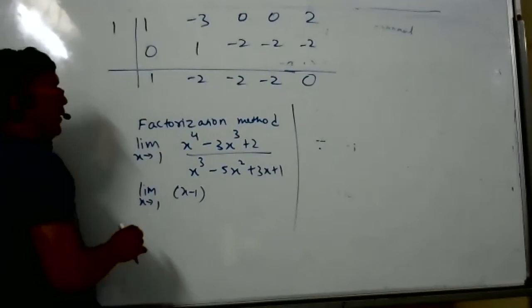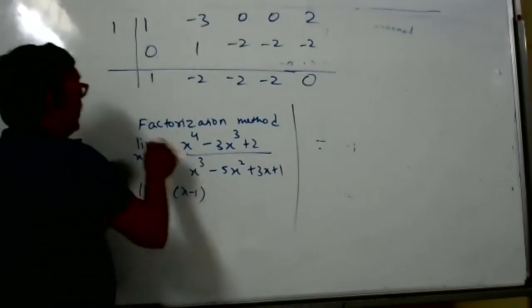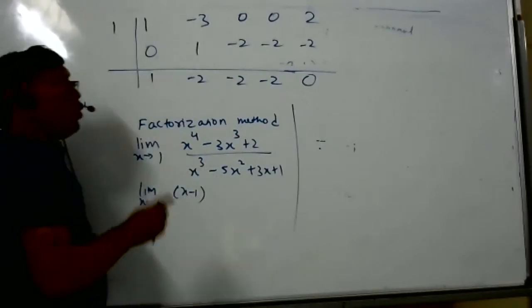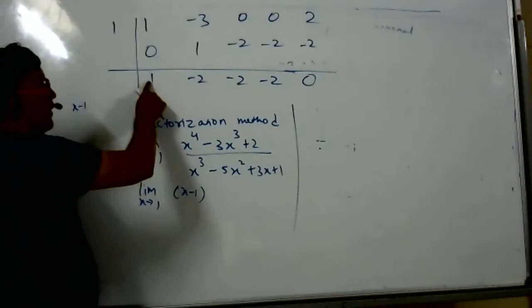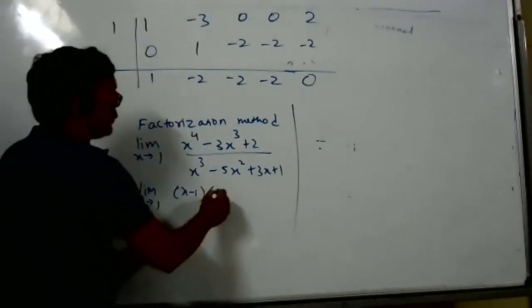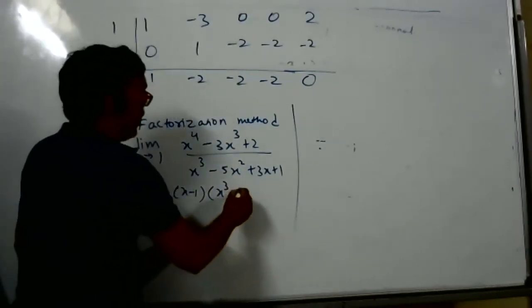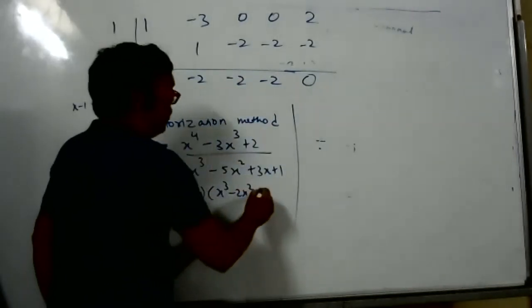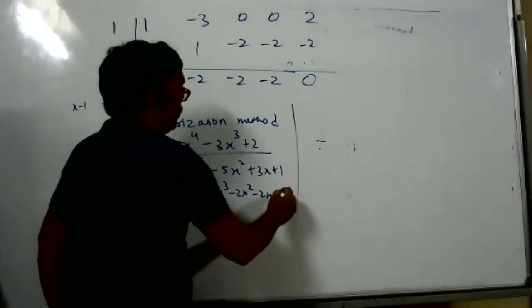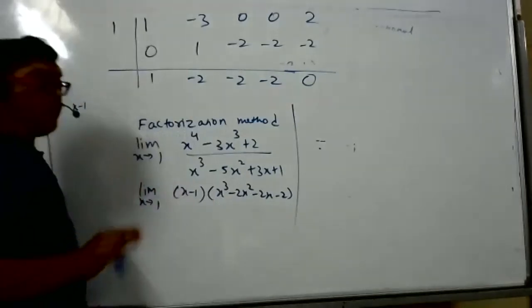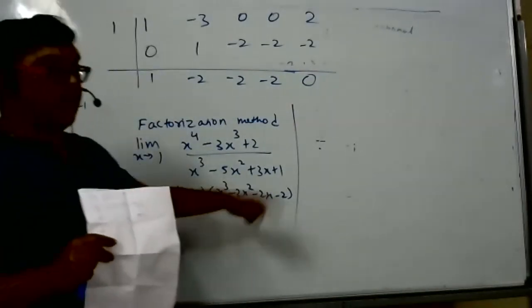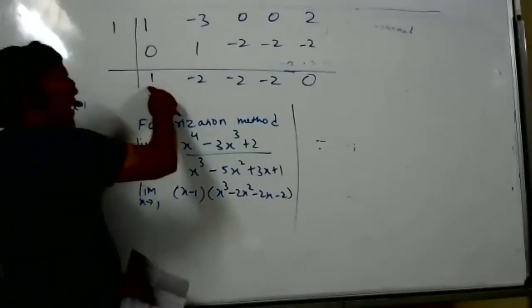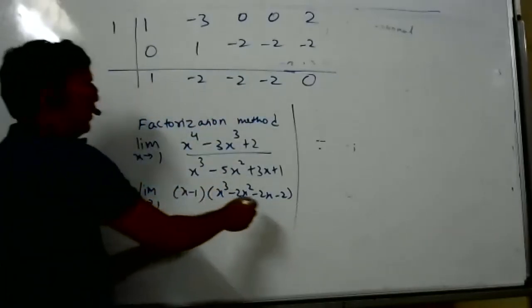Now, when I divide this polynomial by x minus 1, the quotient will be a polynomial of degree 3. So these are the coefficients. Now what should I write? x cube minus 2x square minus 2x minus 2. If you divide by the actual process, you are going to get this only as the quotient. You can divide and see. Just write this as the coefficients, but the degree should be 1 less.